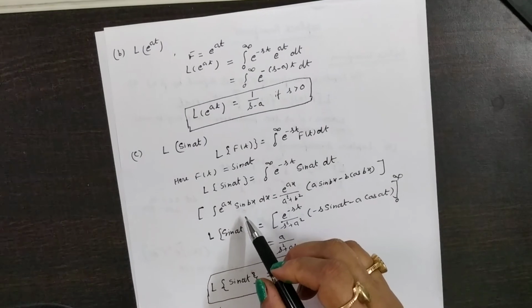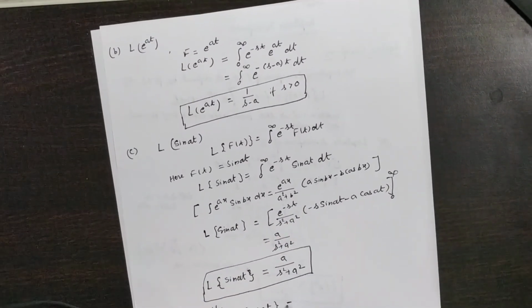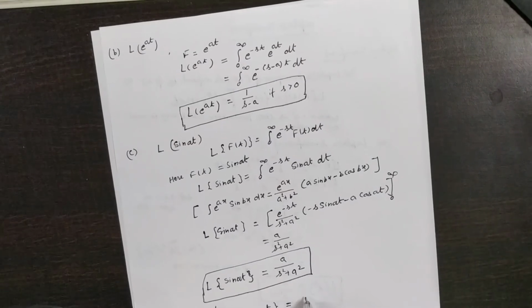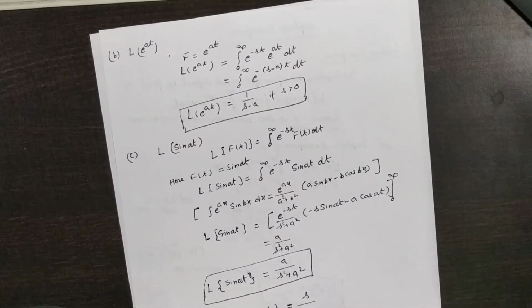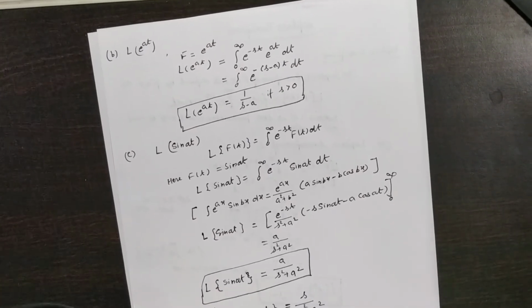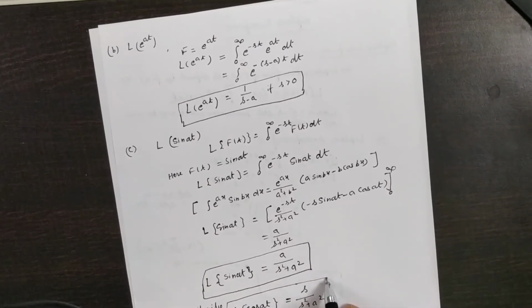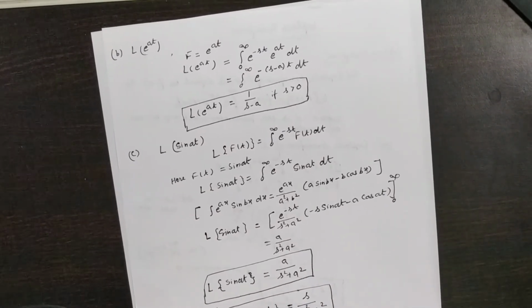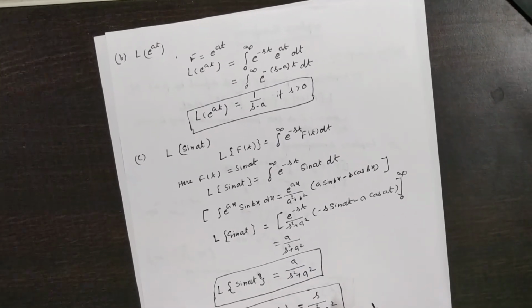Operating with the formula for cos bx, the result is s by s square plus a square. You can easily obtain this result, just like for sine. These are the formulas.